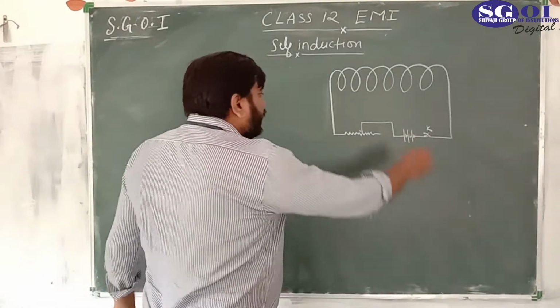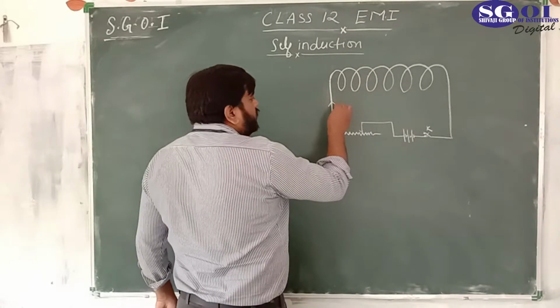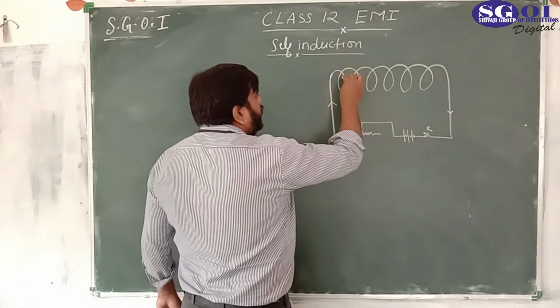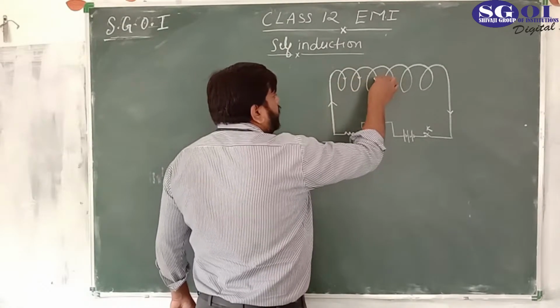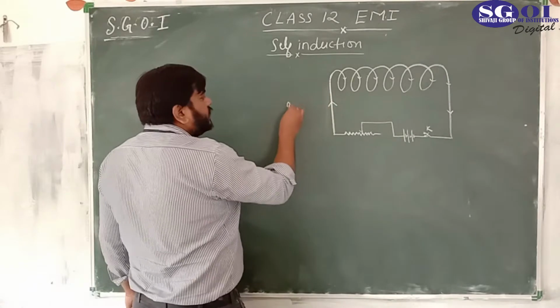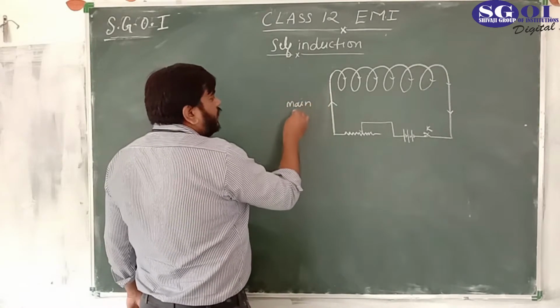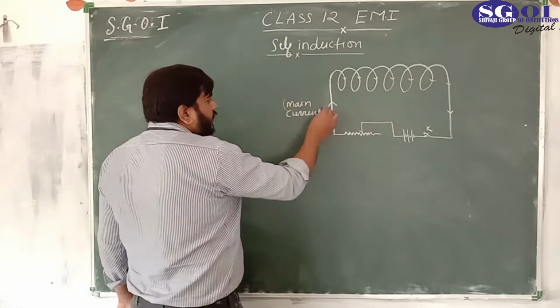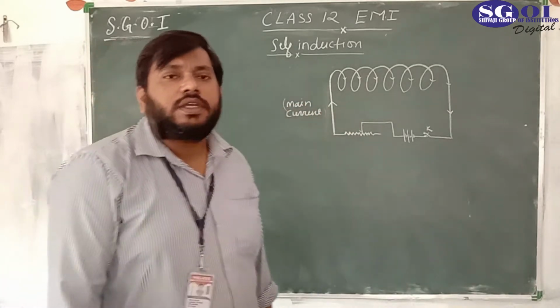A definite amount of current is flowing in this direction, like this. This is the main current because of this battery.